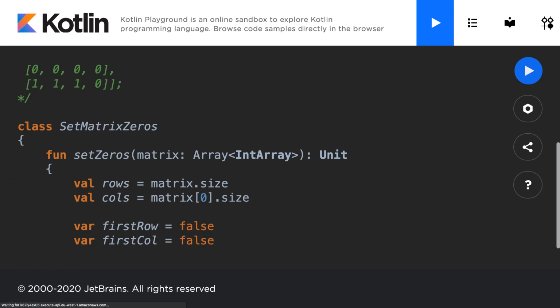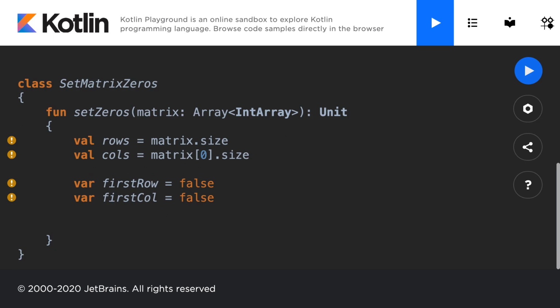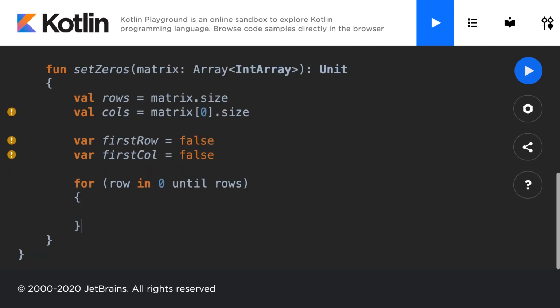Then I'm going to loop through all of the values starting in the rows. I'm going to make a for loop for row in 0 until rows, and I'm going to use a nested for loop to go through all of the elements. So I'll say for col in 0 until cols.